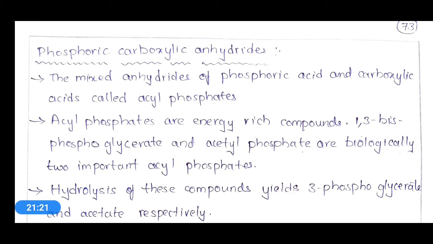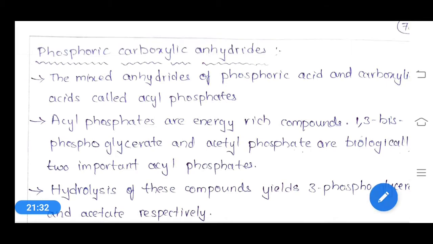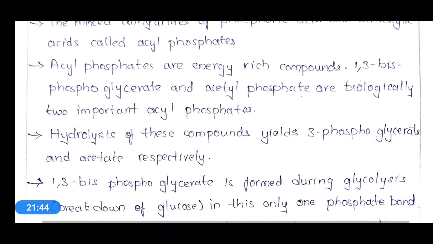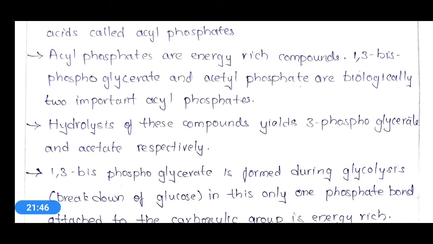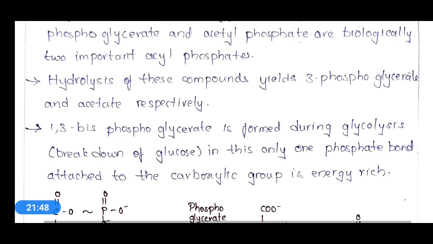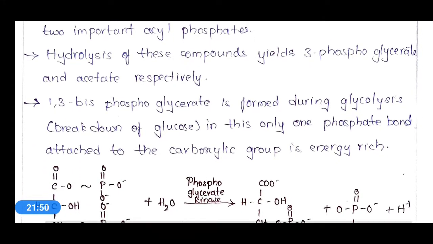From all of that, 1,3-bisphosphoglycerate is an intermediary component in the glycolysis process, and along with this, acetyl phosphate is also a biologically important high energy acyl phosphate. Hydrolysis of these compounds yields 3-phosphoglycerate and acetate respectively.